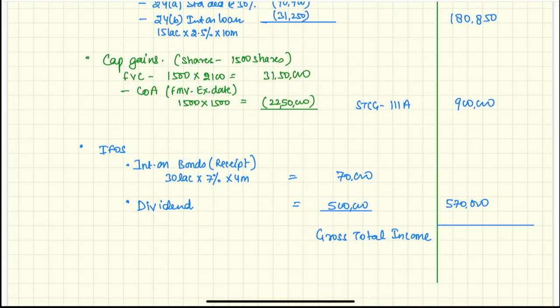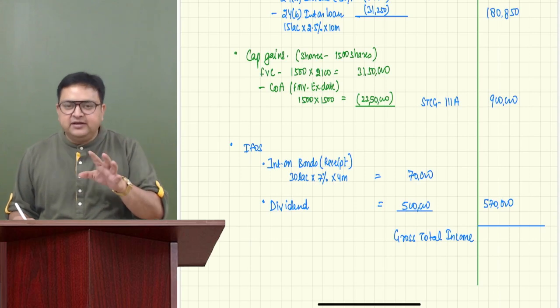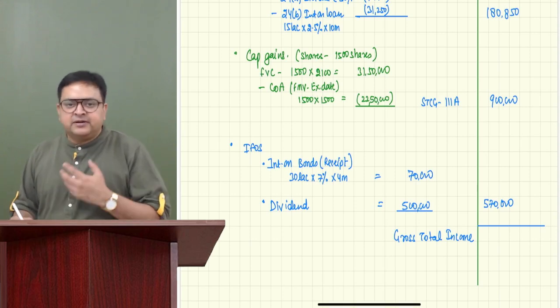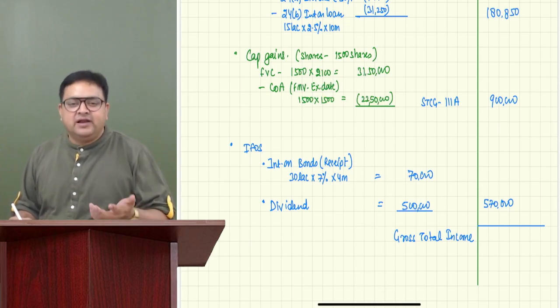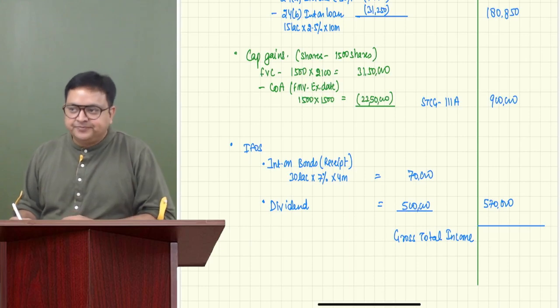Then we have certain deductions. 80C we have. 80D we don't have, right? Although we will mention it, we don't have 80D. One is for dependent brother, it is not allowed. Second is for dependent son. It could be allowed, but since it is paid in cash, we will not allow that 80D.